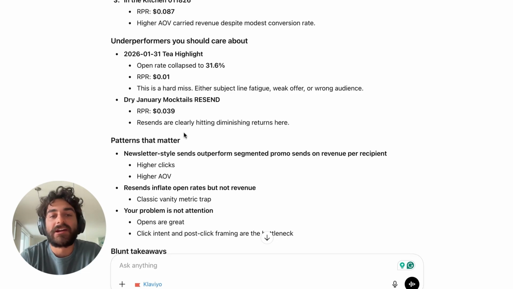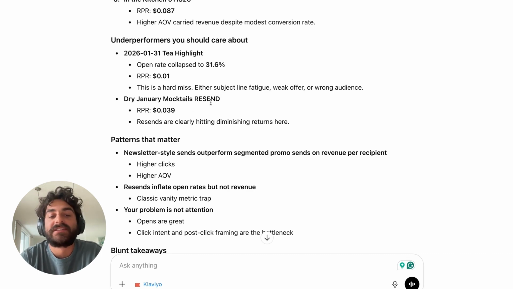So this is where, if you are not an expert email marketer, or if you just don't have the time to look at all the data, this is what I was worried about. I don't like seeing confident assessments from ChatGPT or any LLM when it doesn't have all of the context that's needed in order to actually give useful advice.